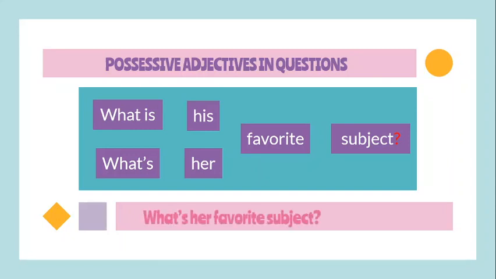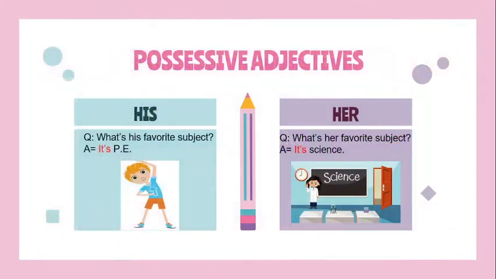What's her favorite subject? In this case, if you are asking what it is, my answer is going to be it's math. So please don't forget to write, before the subject, the words it's or it is. Then here we have other examples similar to the last one, but in this case with a question.